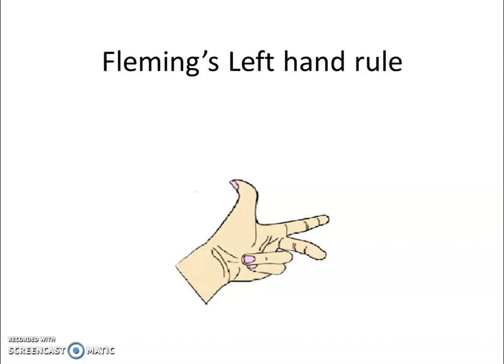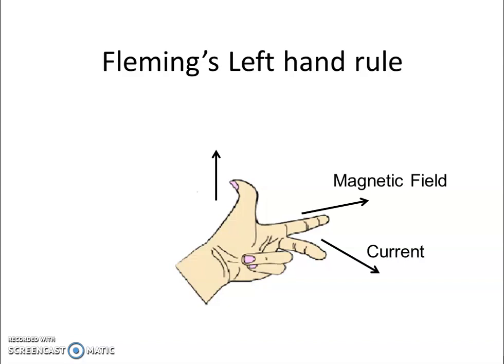The direction in which the conductor will move will be given by Fleming's left-hand rule. Now, if you again stretch three fingers of your left hand, that is thumb, index finger and middle finger, the direction of the middle finger will now give you the direction of current which is flowing in the conductor. The direction of the index finger will be the same, that is magnetic field, and the thumb will now give you the direction of the conductor. So the conductor will move in the direction of the thumb, and this rule is applicable for motors.